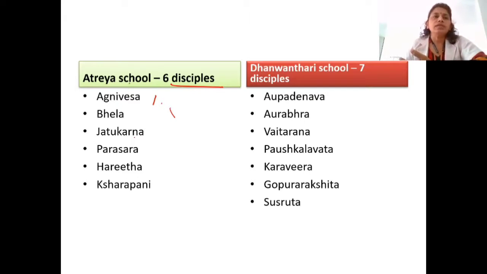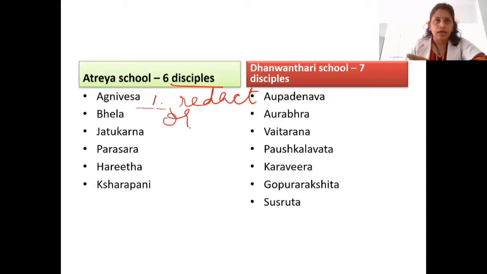So among these, Agnivesha Samhita was famous, and this Samhita in the later age was redacted by Charakacharya. Okay, redacted by Charakacharya. This redaction has another name, Prati Samskarana.